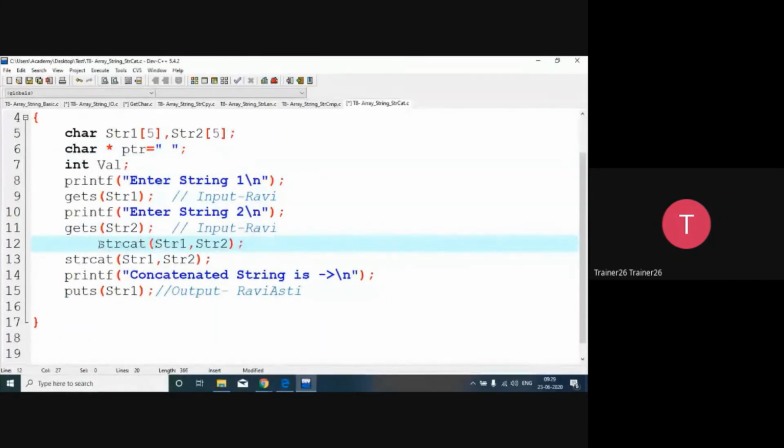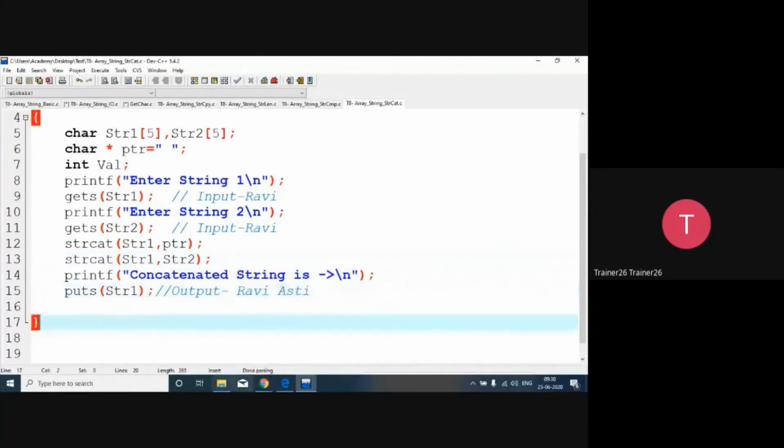First I will concatenate the space in string 1. So in string 1, Ravi will come, and in string 2 we give ptr. So what will happen? After Ravi, it will add the ptr space, and then after that again we do the same with Ravi, and then we add this. So there's the code. Now it will give the output Ravi space SRT.